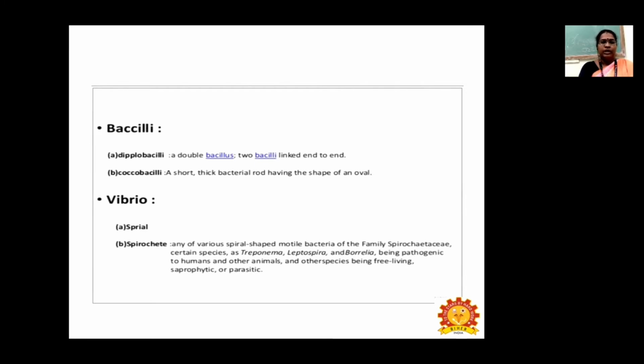And next shape is Vibrio, that is comma shaped, and Spirochaete. Spirochaete is any of various spiral shaped motile bacteria of the family Spirochaetaceae. Certain species, such as Treponema and Leptospira or Borrelia, are pathogenic to humans and other animals, and other species are free living, saprophytic or